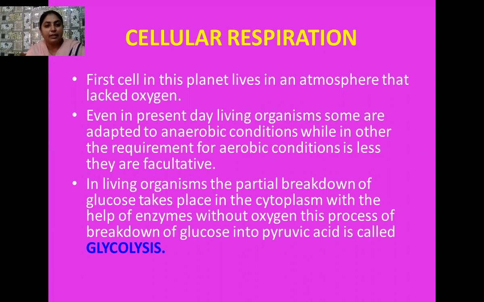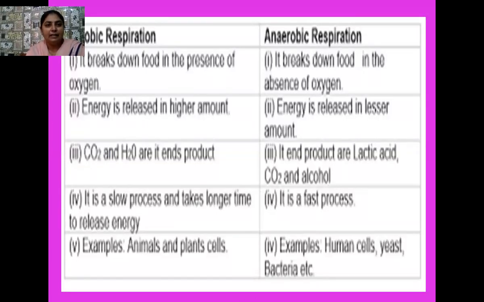So we have studied about glycolysis, and this glycolysis is also a type of anaerobic pathway. So I have discussed that in living organisms, the partial breakdown of the glucose molecule takes place, and this takes place in the cytoplasm of the cell with the help of so many enzymes, but without oxygen. So that's why this process is called glycolysis. So it is simply the breakdown of glucose, which is a 6 carbon compound, into a 3 carbon compound, pyruvic acid. So let us study in detail about the process of glycolysis once again.